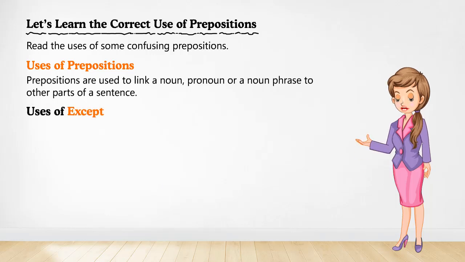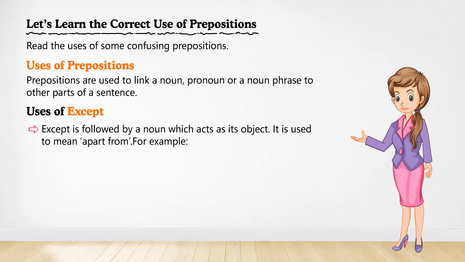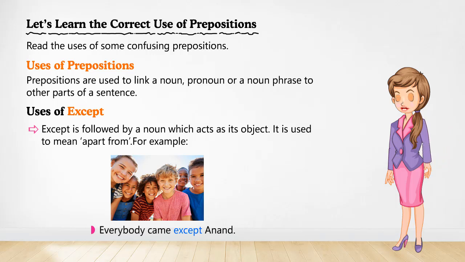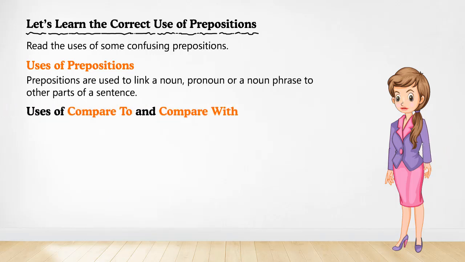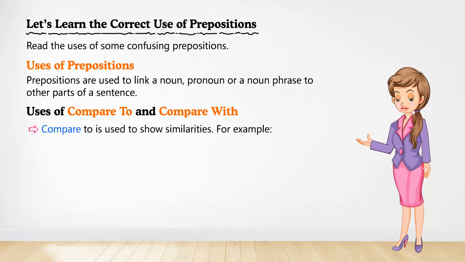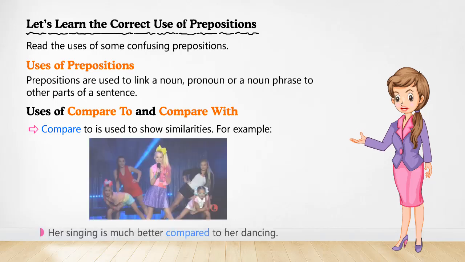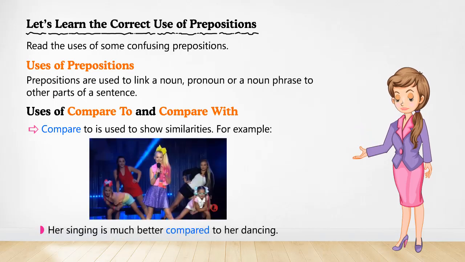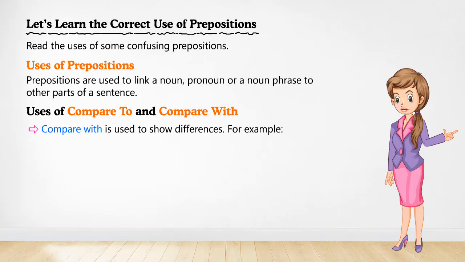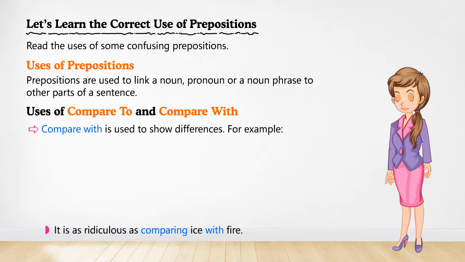Use of except. Except is followed by a noun which acts as its object. It is used to mean apart from. For example, everybody came except Anand. Uses of compare to and compare with. Compare to is used to show similarities. For example, her singing is much better compared to her dancing. Compare with is used to show differences. For example, it is as ridiculous as comparing ice with fire.